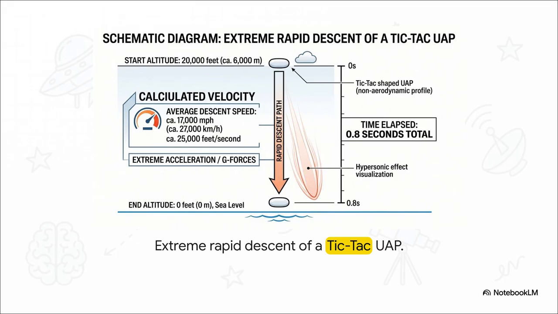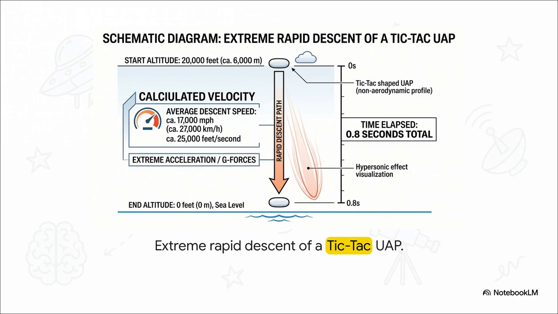Okay, picture this. In exactly those 0.8 seconds, a tic-tac-shaped unidentified anomalous phenomenon, a UAP, drops from 20,000 feet right down to sea level. That's an average descent speed of about 17,000 miles per hour. It generates these extreme accelerations that absolutely shatter classical aerospace limits. We're talking about G-forces that would instantly crush human biological structures and just tear conventional airframes completely apart.